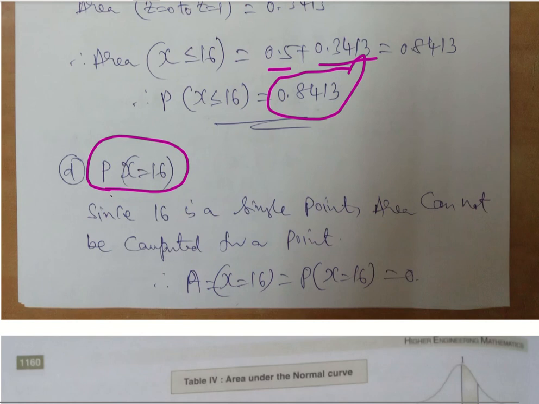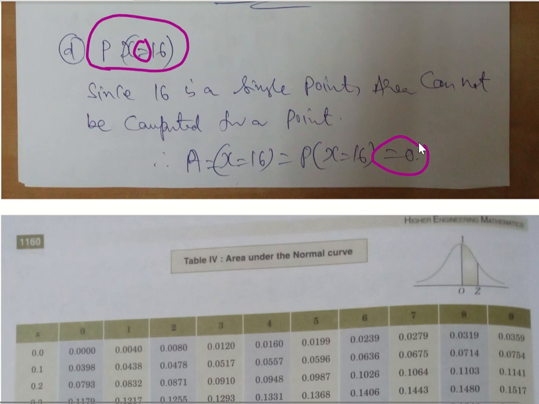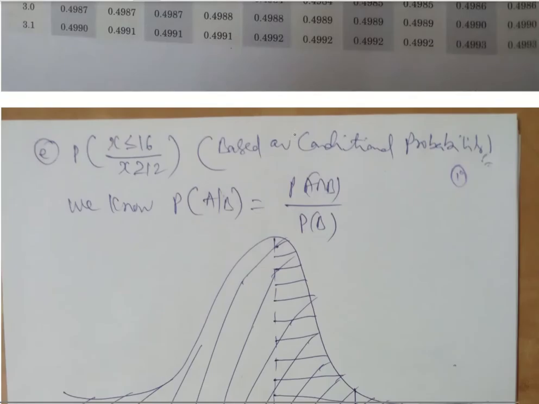So when somebody asks you to calculate something equal in the normal distribution, you can straight away say 0, because area cannot be identified for a point. It is not easy to calculate, so we can say it is 0. Anytime it should be either less than or greater than or between a given range, so that area can be calculated. Okay, another problem.